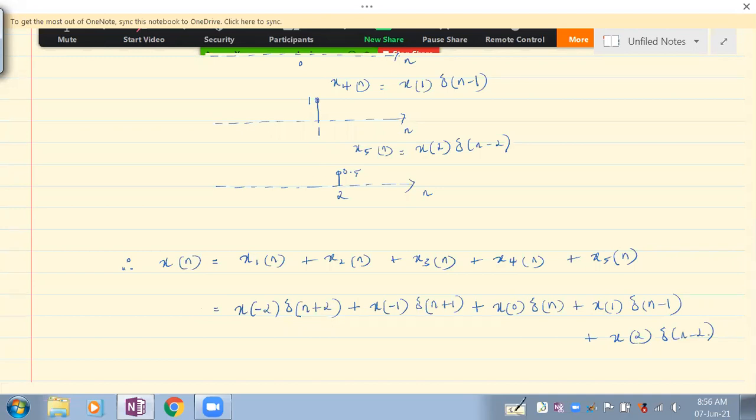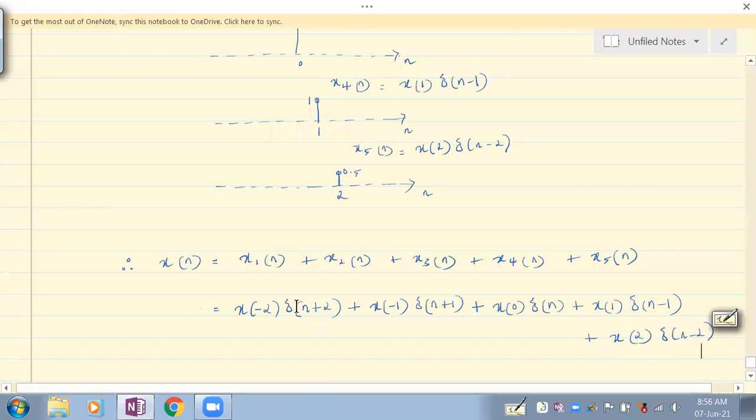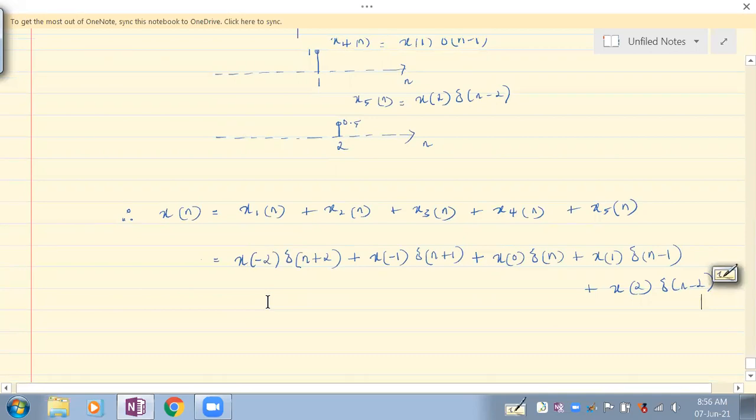Now, see here, this x of n has come in terms of delta functions or shifted impulse functions. Now, if you have to combine this into one generalized equation, in a compact form, how can you express that?